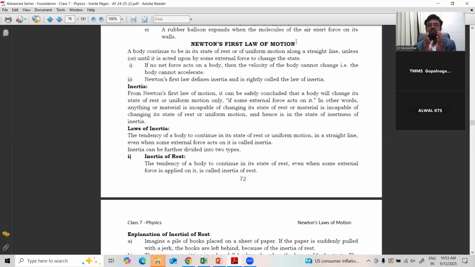A force is either a push or a pull on a body, which can change or try to change the position of a body. Force can change a body from rest to motion. A force can bring a moving body to rest. Force can change the direction. Force can increase or decrease the speed. Force can change the shape and the size of the body. All these come under the effects of forces. We can see all of these in our day-to-day life.